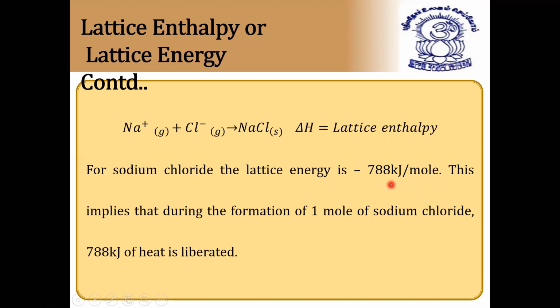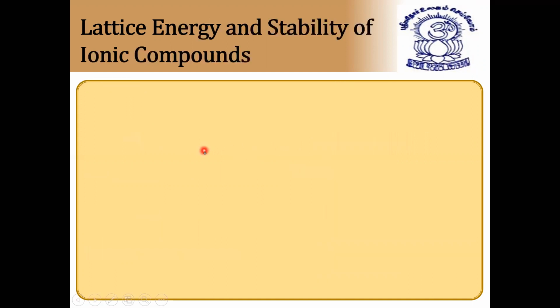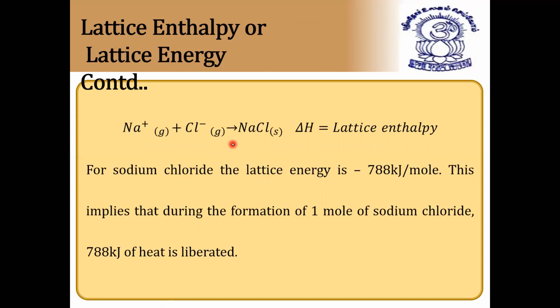In the same way, if you want to break this, you can do it like this. This implies that in the formation of 1 mole of sodium chloride, 788 kilojoules of heat is liberated, as I told you. To break 1 mole of sodium chloride into its constituent ions, that is sodium ions and chloride ions, the energy required should be 788 kilojoules per mole. It means when you supply 788 kilojoules per mole to this sodium chloride, it will change back to Na plus and Cl minus. I hope it is clear. Next.